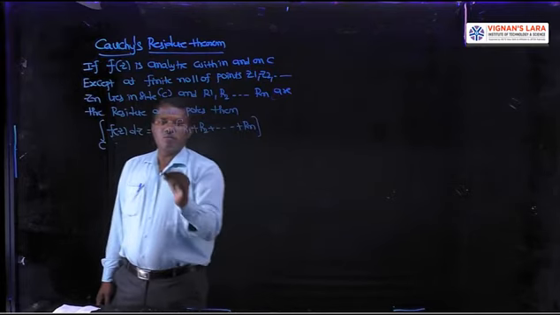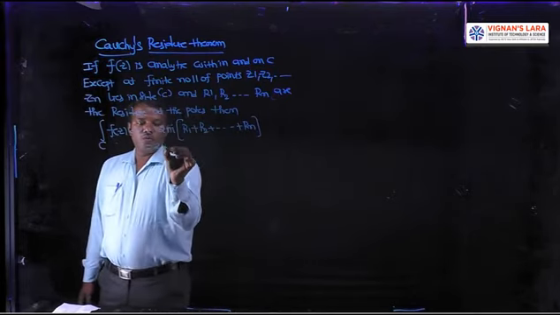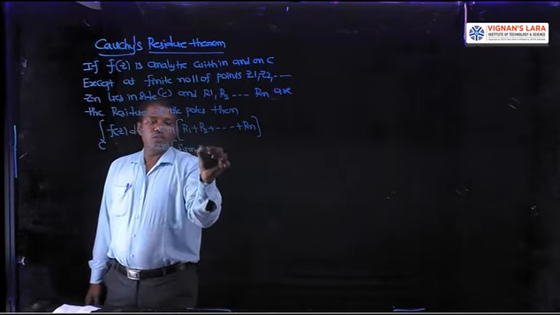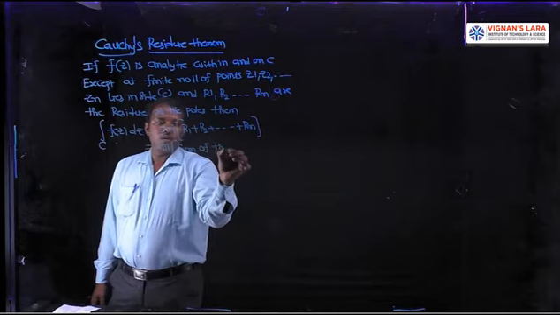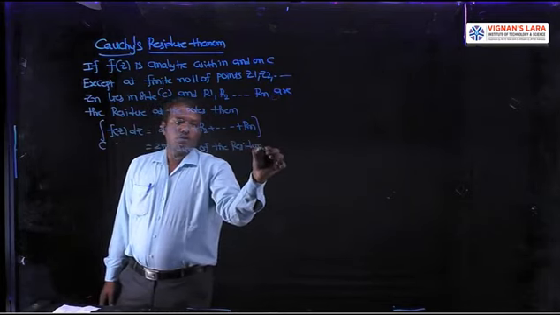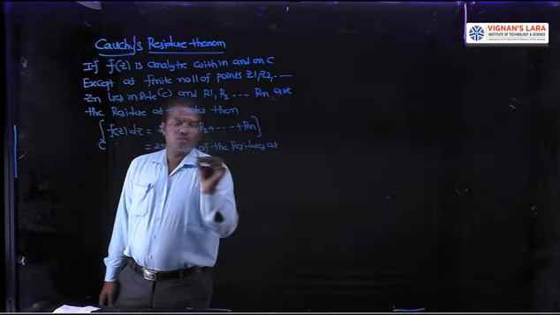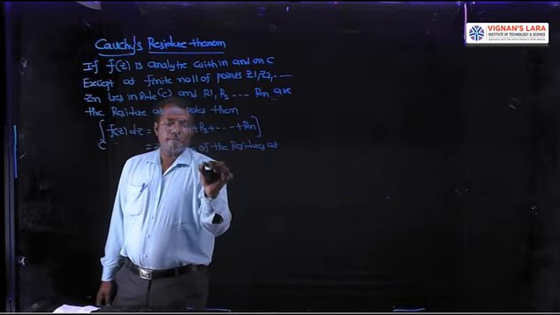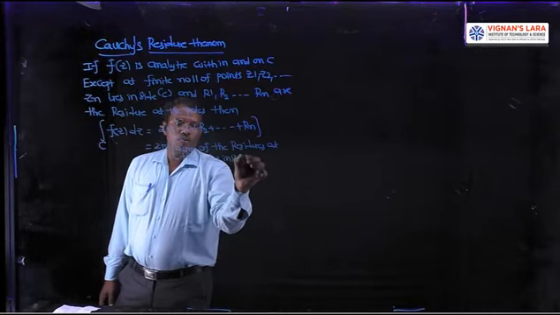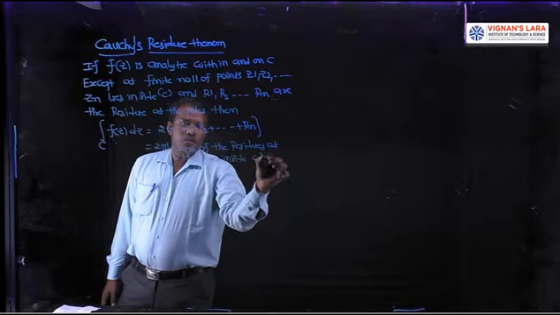This is nothing but simply 2 pi i into the sum of the residues at the poles inside C.